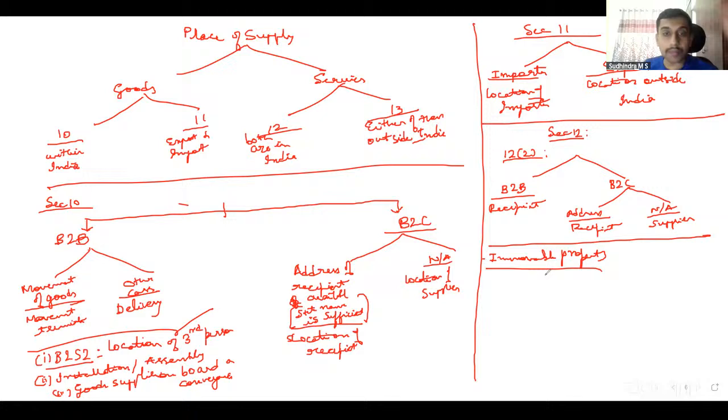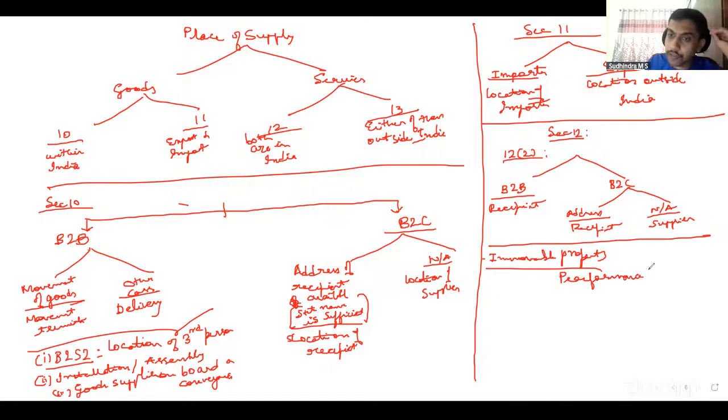We also discussed about what happens if the immovable property is located in multiple states. Go with the contract or agreement. Else we have scenarios. If multiple immovable properties are located in multiple states, single immovable property located in multiple states, or houseboat, time spent in case of houseboat. Then we discussed about performance based.